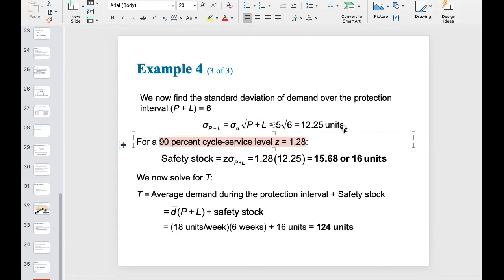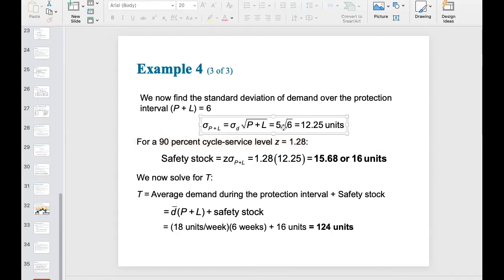Within the fixed order quantity model, as I repeatedly said, we only care about the lead time, but here we care about the whole production interval, which is 6 weeks. So you still use this 5, the weekly standard deviation, to represent sigma D. However, you multiply by the square root of P plus L, which is 6 weeks in total. That's why sigma P plus L is 12.25.